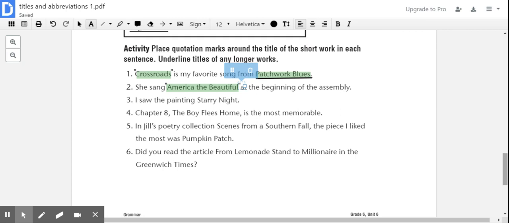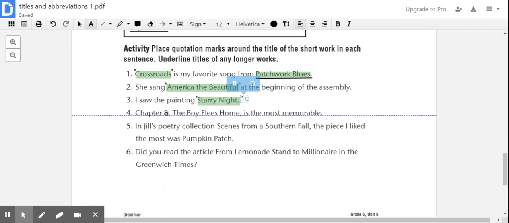Number 3, "I saw the painting Starry Night." So this is our piece of work, and it is a short piece of work. So we would put quotation marks around it in the beginning, and then quotation marks again at the end.